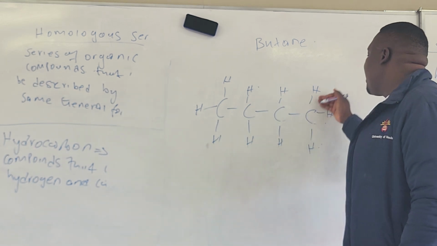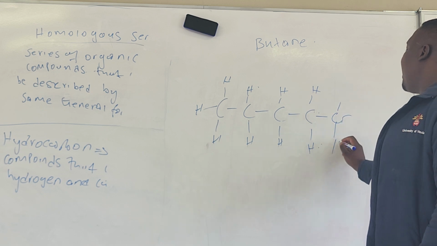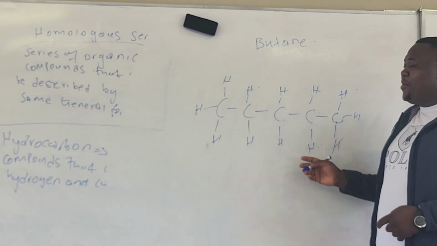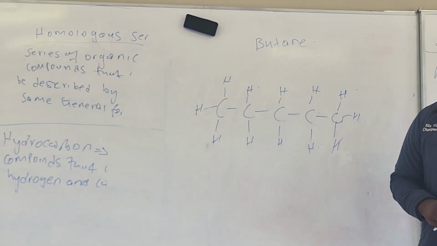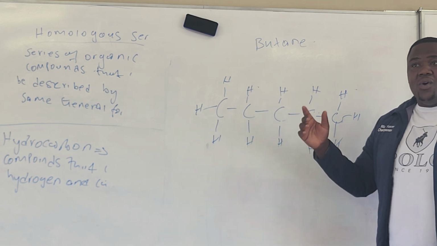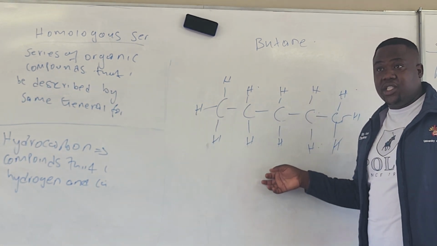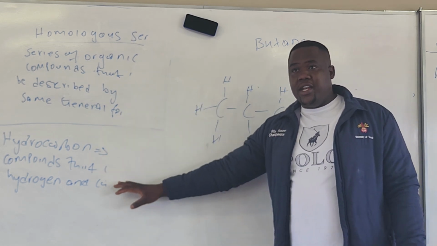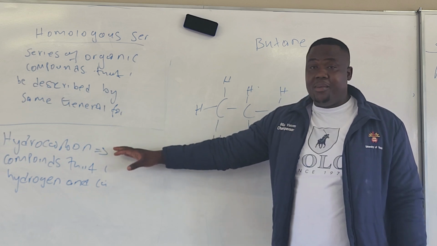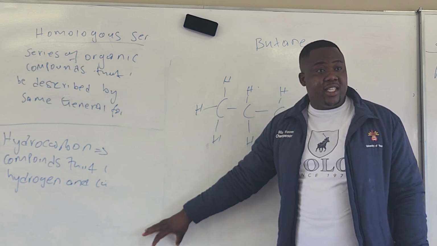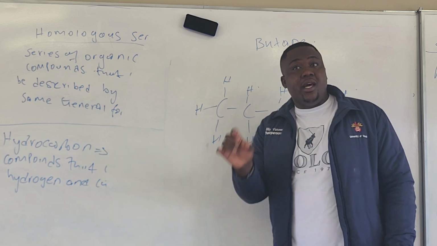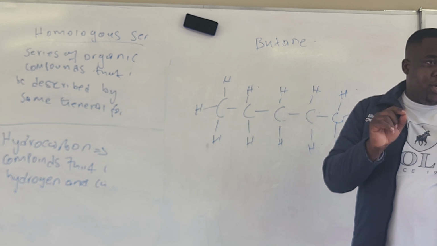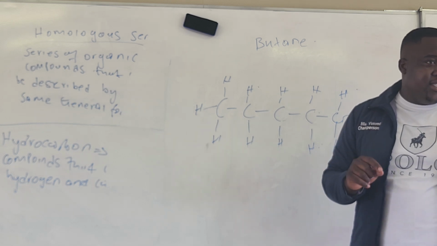Okay, what about this one? You know what it is that we're learning about in organic chemistry? We need to know the definitions. We need to know the organic compounds, the homologous series. We need to know their characteristics. We need to know how to draw. There's a nomenclature. Do you know nomenclature? You learn about nomenclature in life sciences.